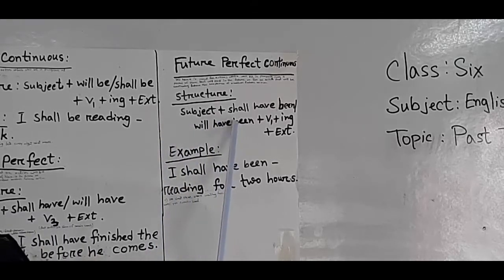Subject plus shall have been or will have been plus present form of verb along with ing plus extension or object. Okay, let's see its example. I shall have been reading for 2 hours, or we shall have been waiting for you until you come back. Okay, etc.